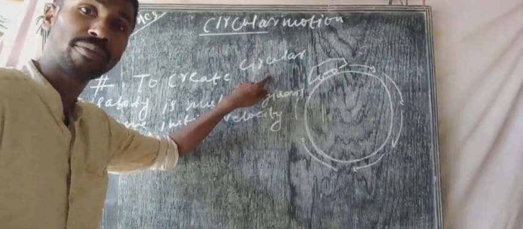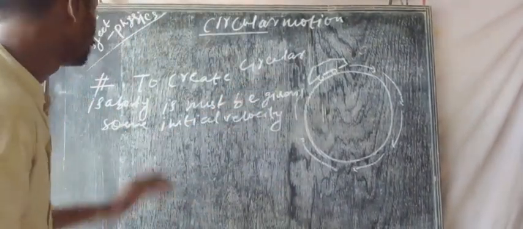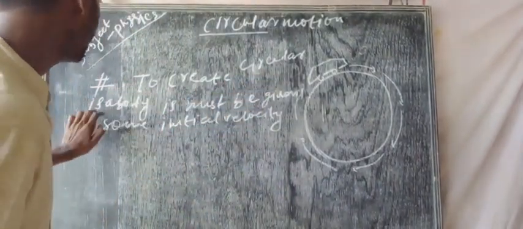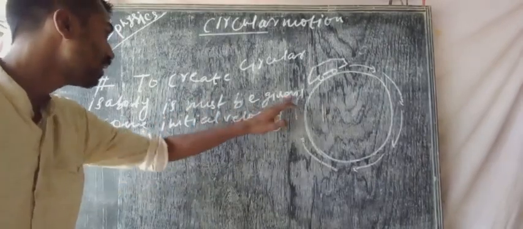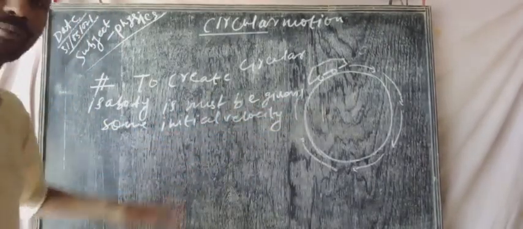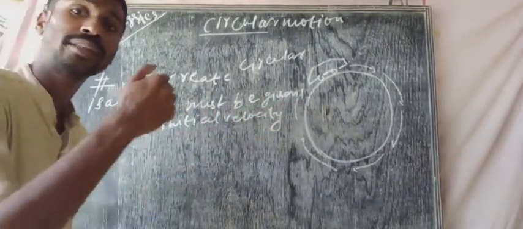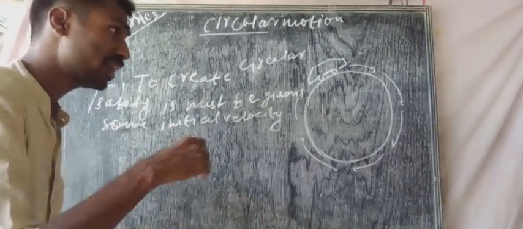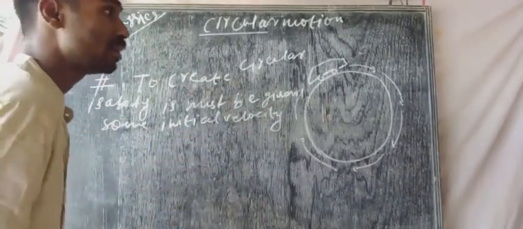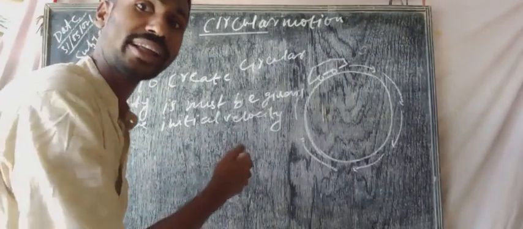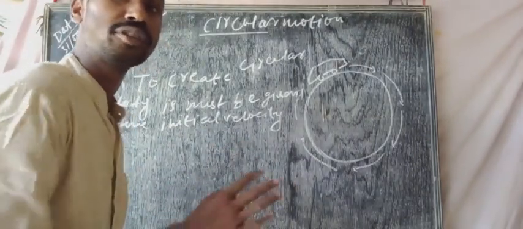After that the body will be able to move in a circular path.